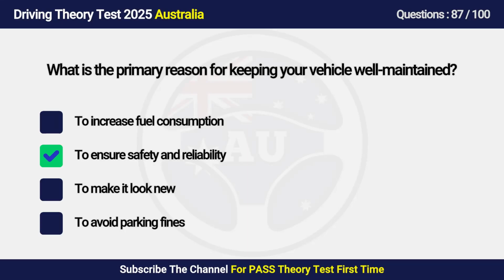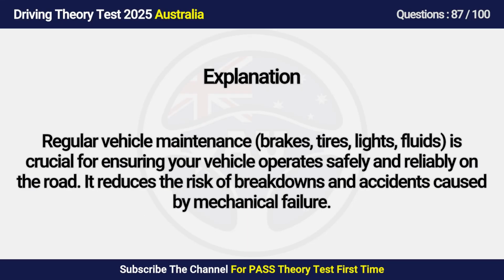Answer is B. To ensure safety and reliability. Regular vehicle maintenance, brakes, tires, lights, fluids, is crucial for ensuring your vehicle operates safely and reliably on the road. It reduces the risk of breakdowns and accidents caused by mechanical failure.